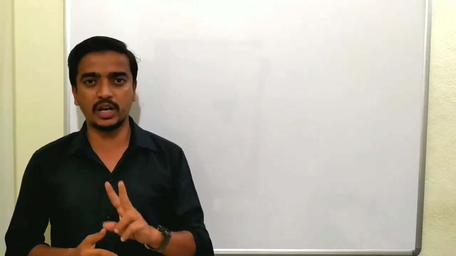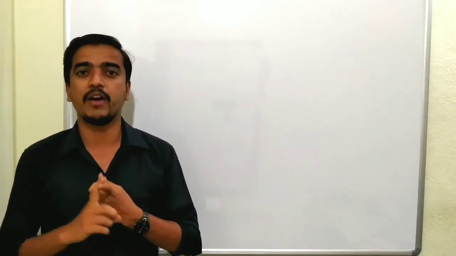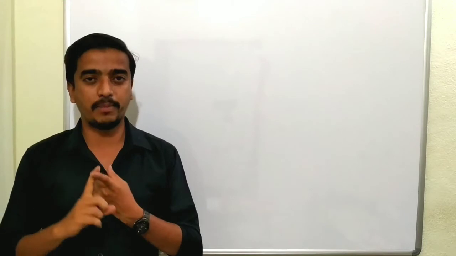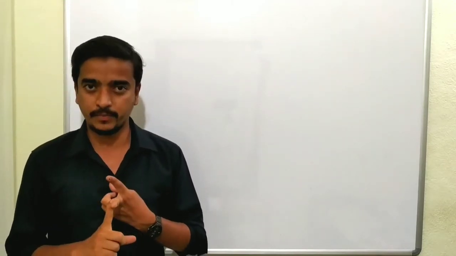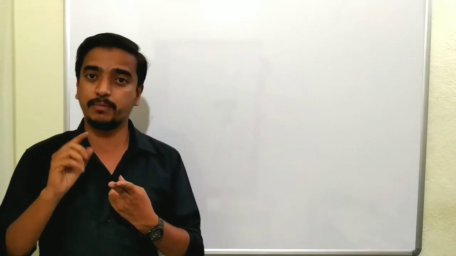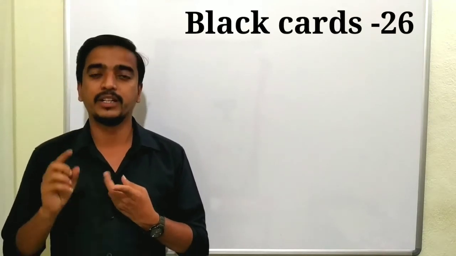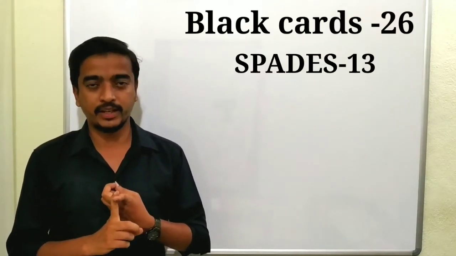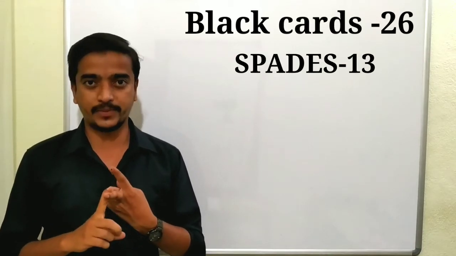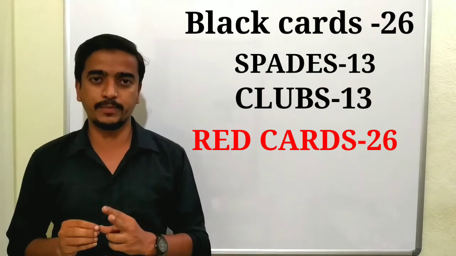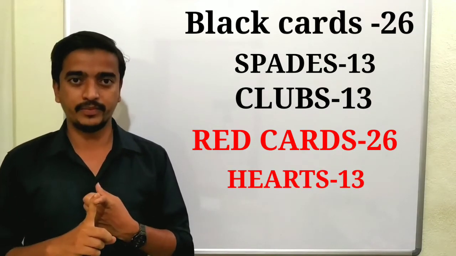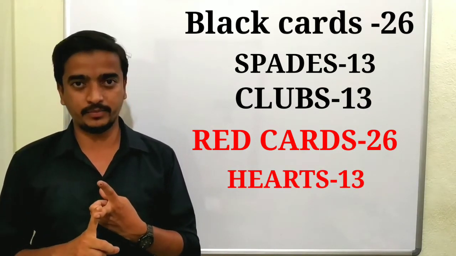So there are 2 colors of cards. One is black, one more is red. In the black, the 2 types are spades and clubs. So there are a total of 26 black cards. In that, 13 cards are spades and 13 cards are clubs. In the same way, in the red color, 2 types: hearts and diamonds.